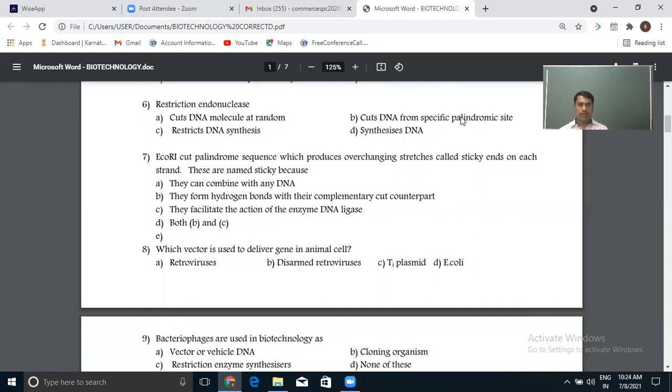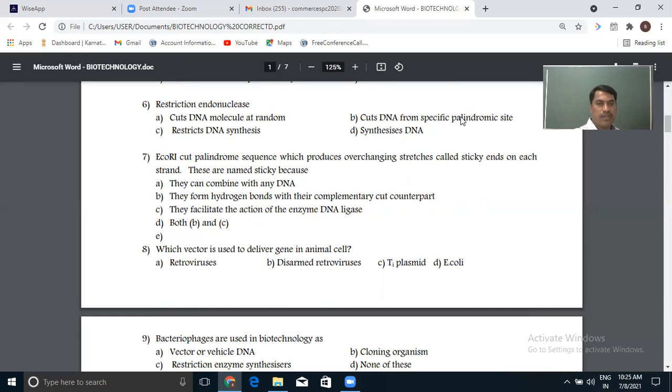They are not related to synthesis of DNA, so you can skip options C and D. For the synthesis of DNA, as you know, the enzyme is DNA polymerase. Does it cut the DNA molecule at random? No. As I told you in the previous question, this enzyme cuts the DNA molecule at a specific point, not randomly. It cuts at a particular point called the palindromic sequence. So restriction endonucleases cut the DNA from a specific palindromic site, not randomly. That is the answer for this.